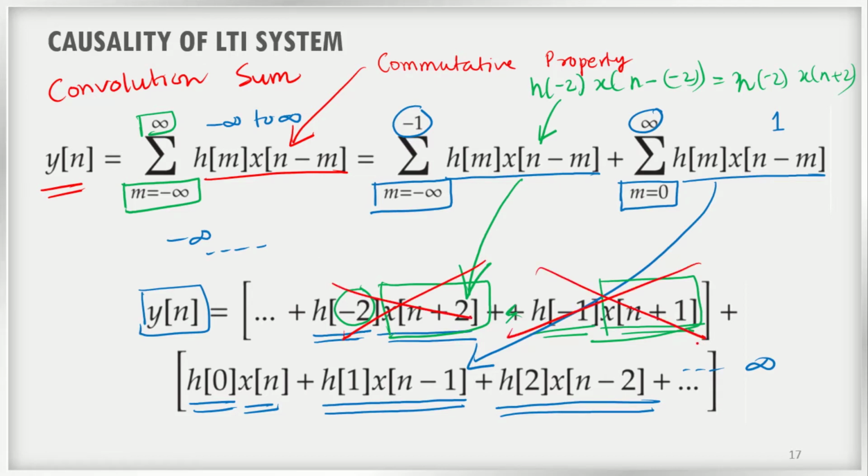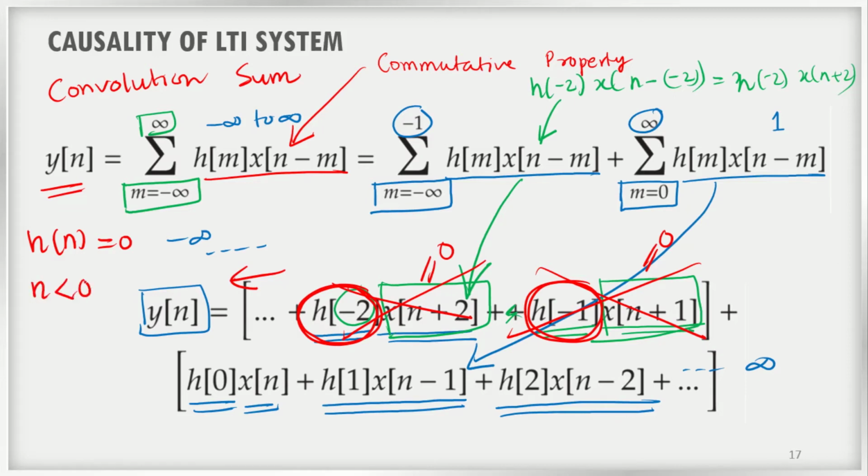For that, we can clearly see that these terms, h of minus 2, h of minus 1, h of minus 3, h of minus 4, everything to the left of this equation must be equal to 0. Then only x of n plus 1, x of n plus 2, etc. will become equal to 0. So what is the condition? We can say that h of n must be equal to 0 for n less than 0.